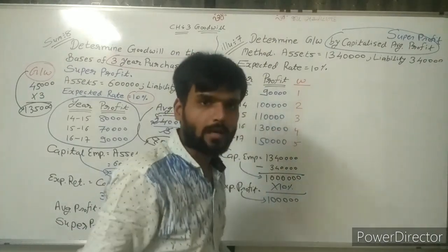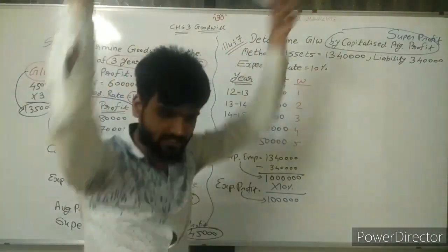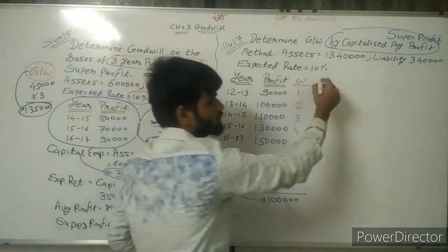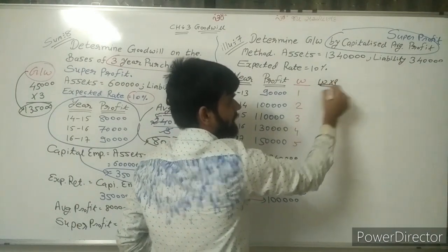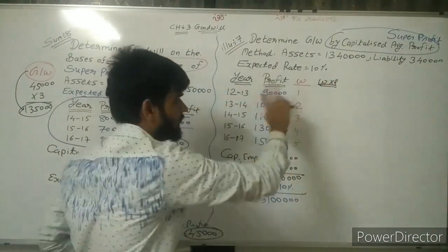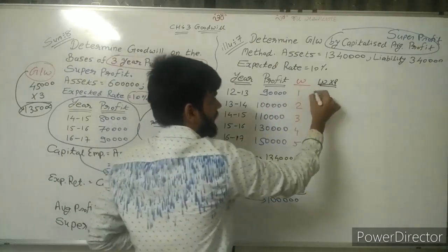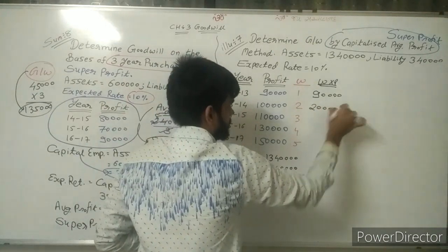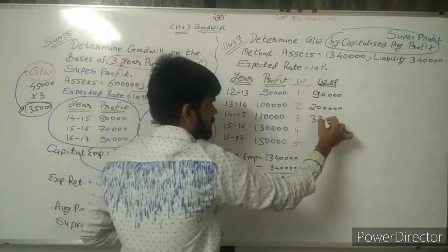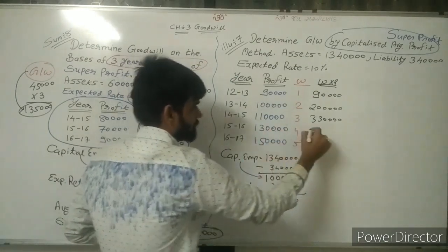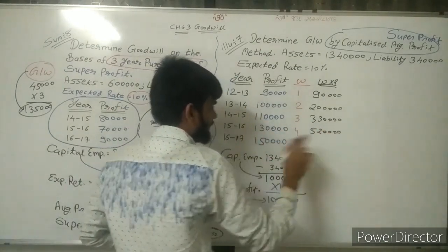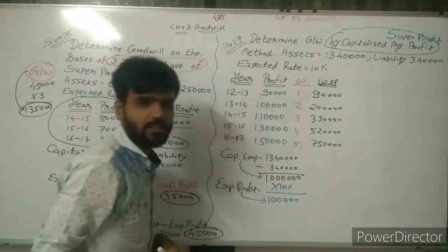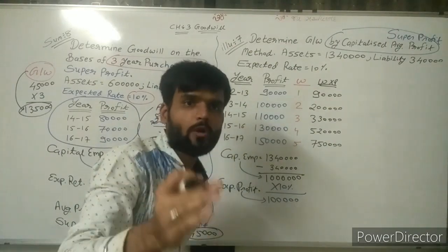And all of you know my last lecture. In the last lecture, I have clearly given you the solution. Multiplication of these two, weighted profit. Weighted profit means weight into profit. So multiplication of these two: 90,000, 2 lakh, 3 lakh 30,000, 5 lakh 20,000, 7 lakh 50,000. That is my weighted profit.